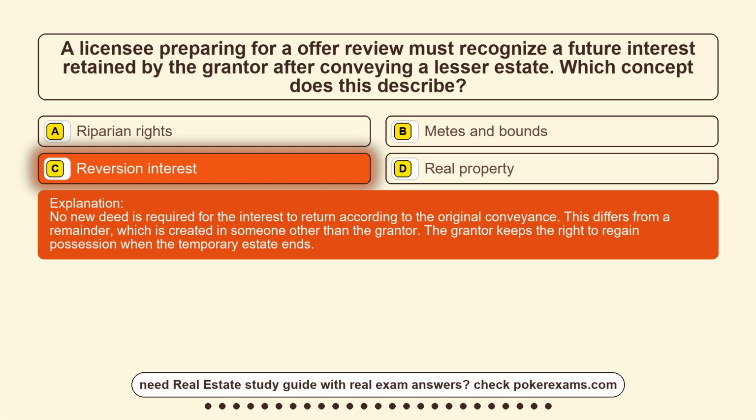No new deed is required for the interest to return according to the original conveyance. This differs from a remainder, which is created in someone other than the grantor. The grantor keeps the right to regain possession when the temporary estate ends.